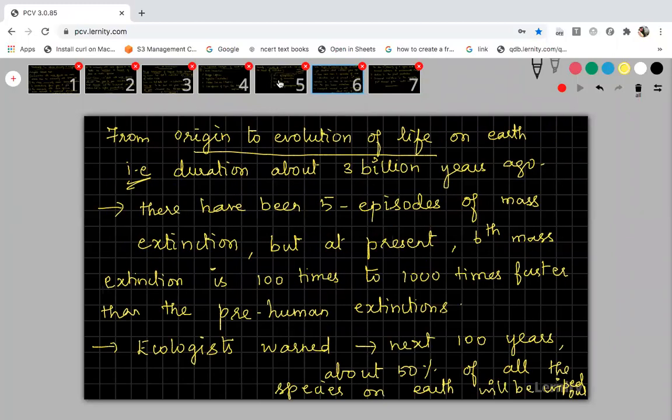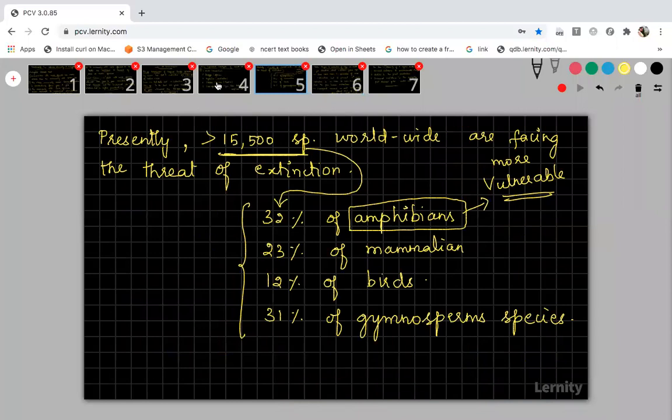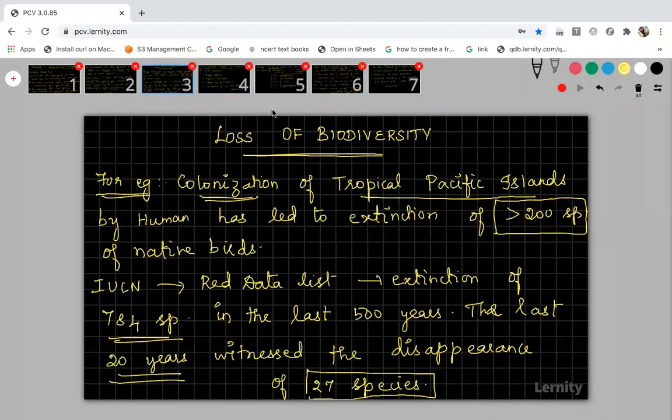I'll show you the loss of biodiversity slides from the beginning. So this is where we started the loss of biodiversity. From the third slide, I will show you all the slides.